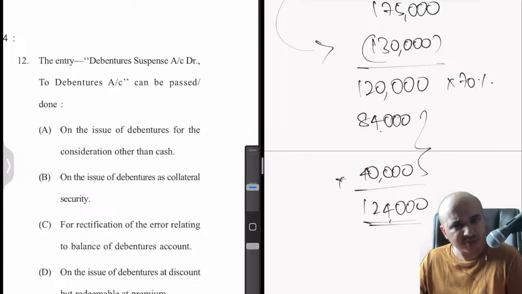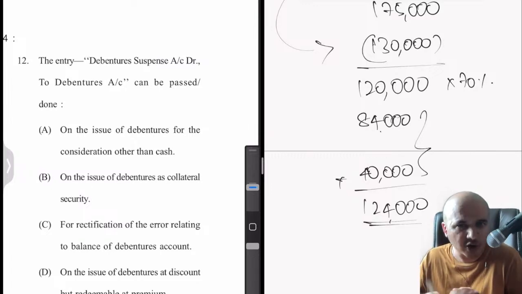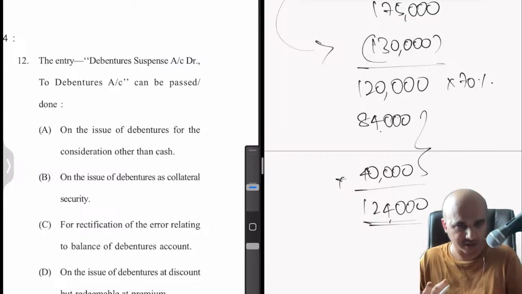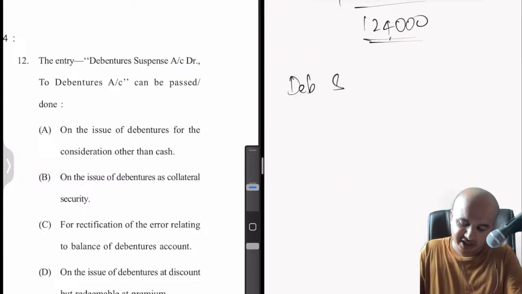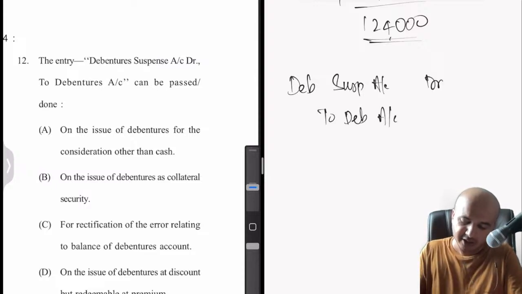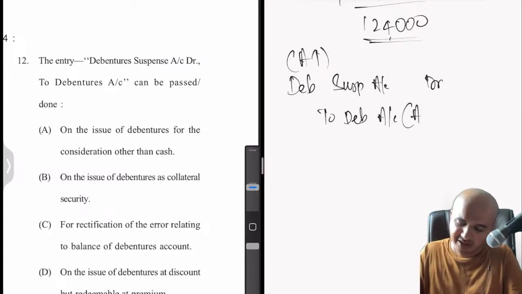When we issue debentures, are we getting any money? No, obviously not, because they have already granted us the loan. Why will they give us extra money on top of the loan? We are simply issuing. That is the entry we have passed: debenture suspense account debit to debentures account. This is a fictitious asset which we are creating, and this is a fictitious liability which we are creating.